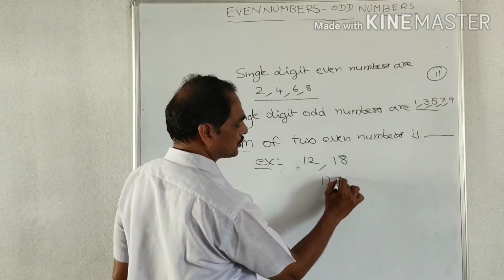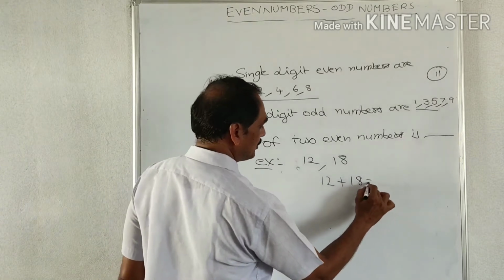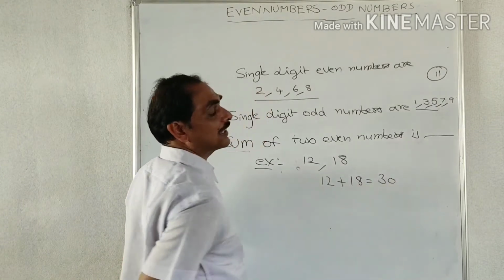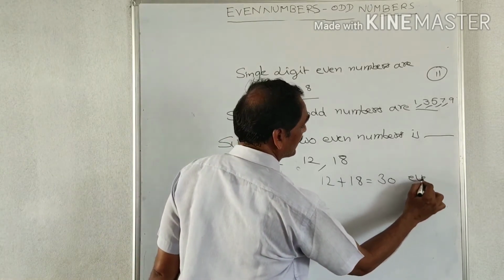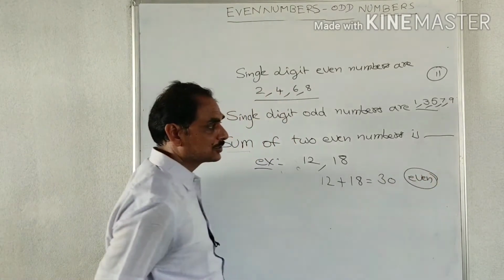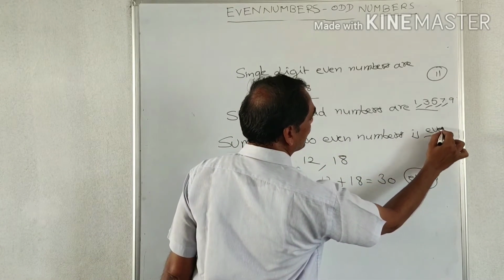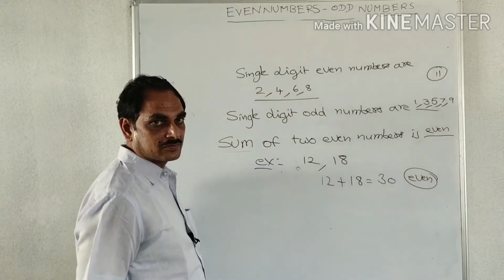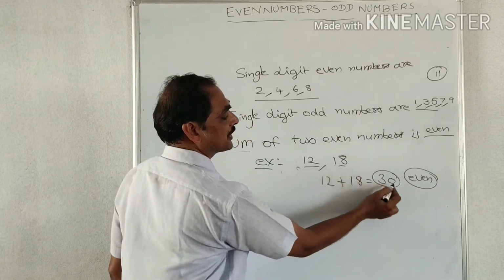So we add these 2 numbers, 12 plus 18, that is equal to 30. 30 is even or odd? 30 is an even number. So sum of any 2 even numbers is an even number. But the answer here is 30, so we take these 2 numbers, we get 30.